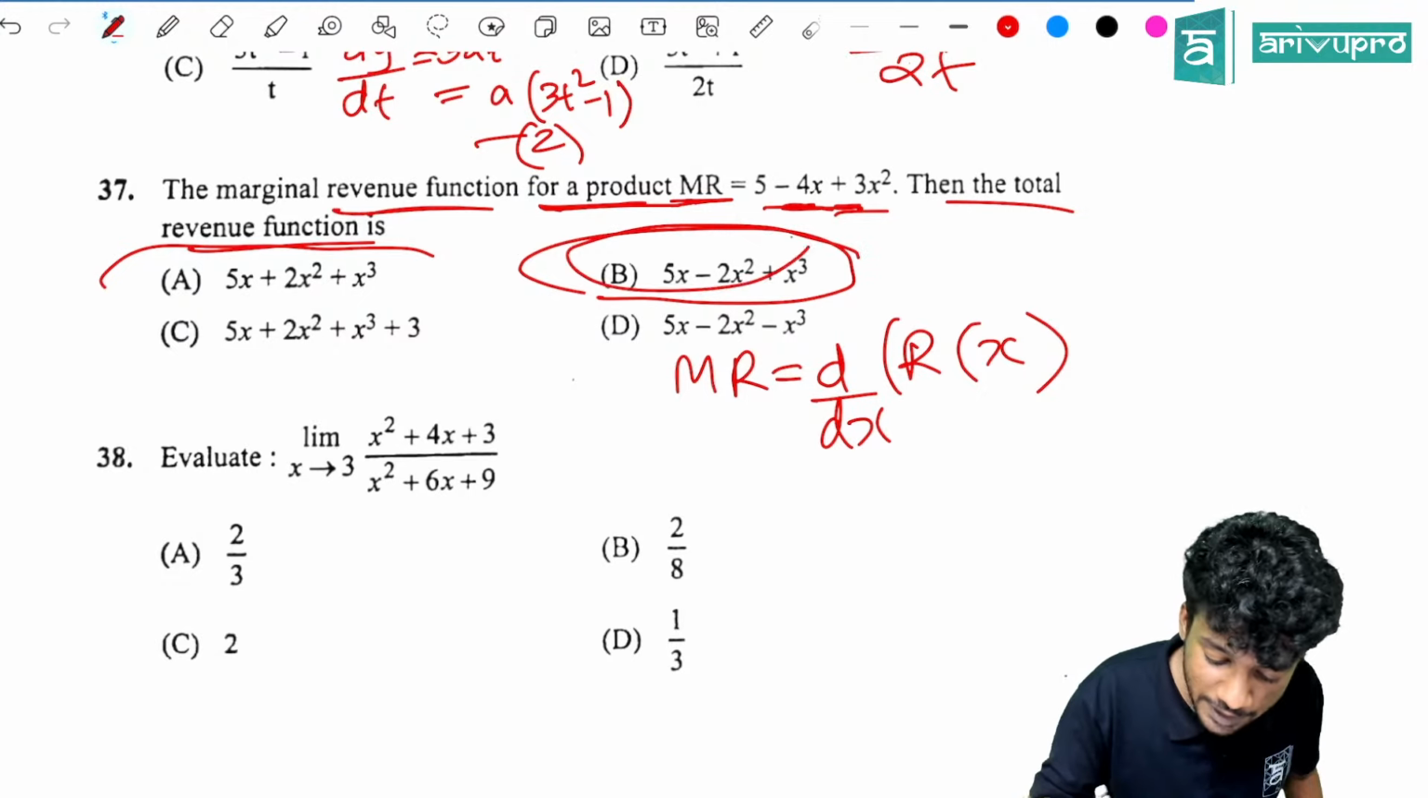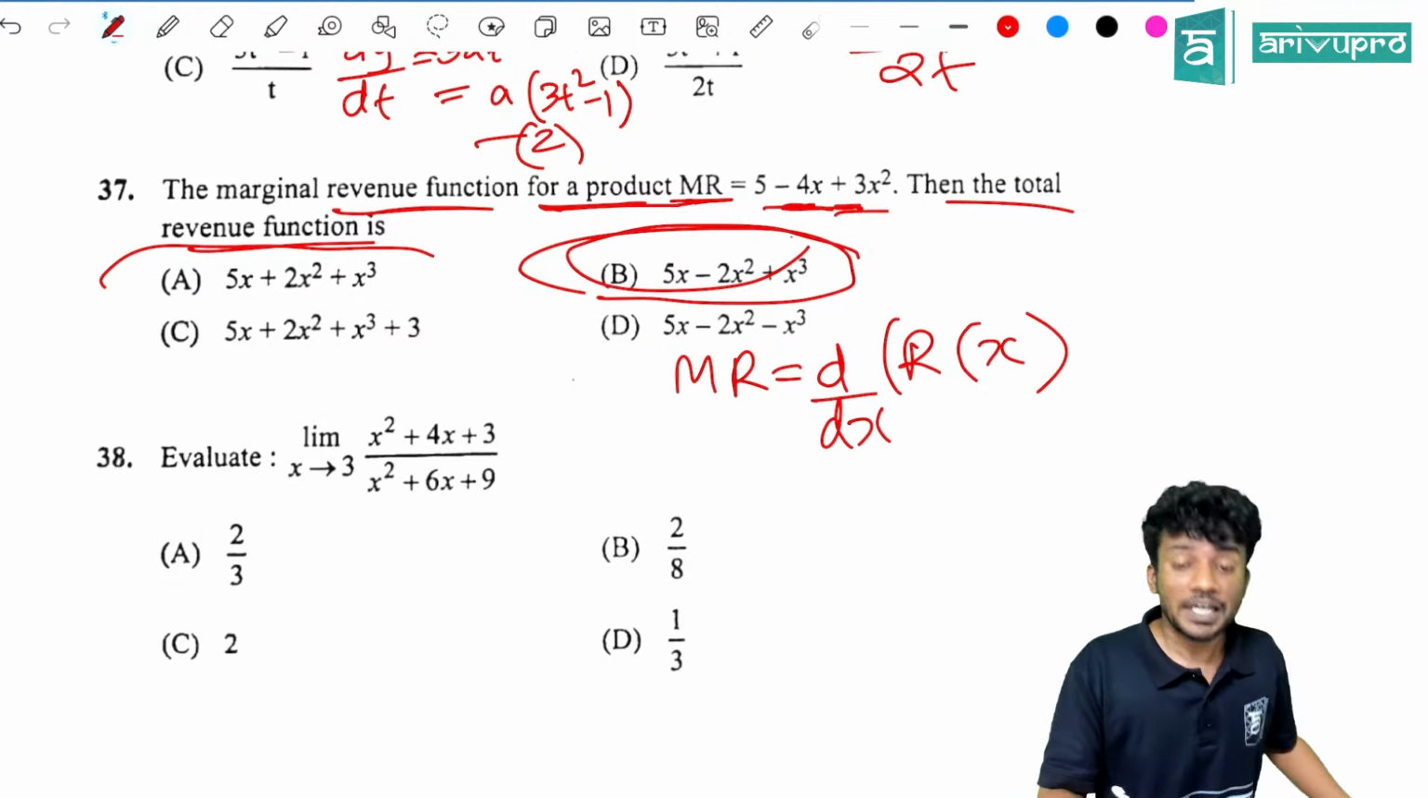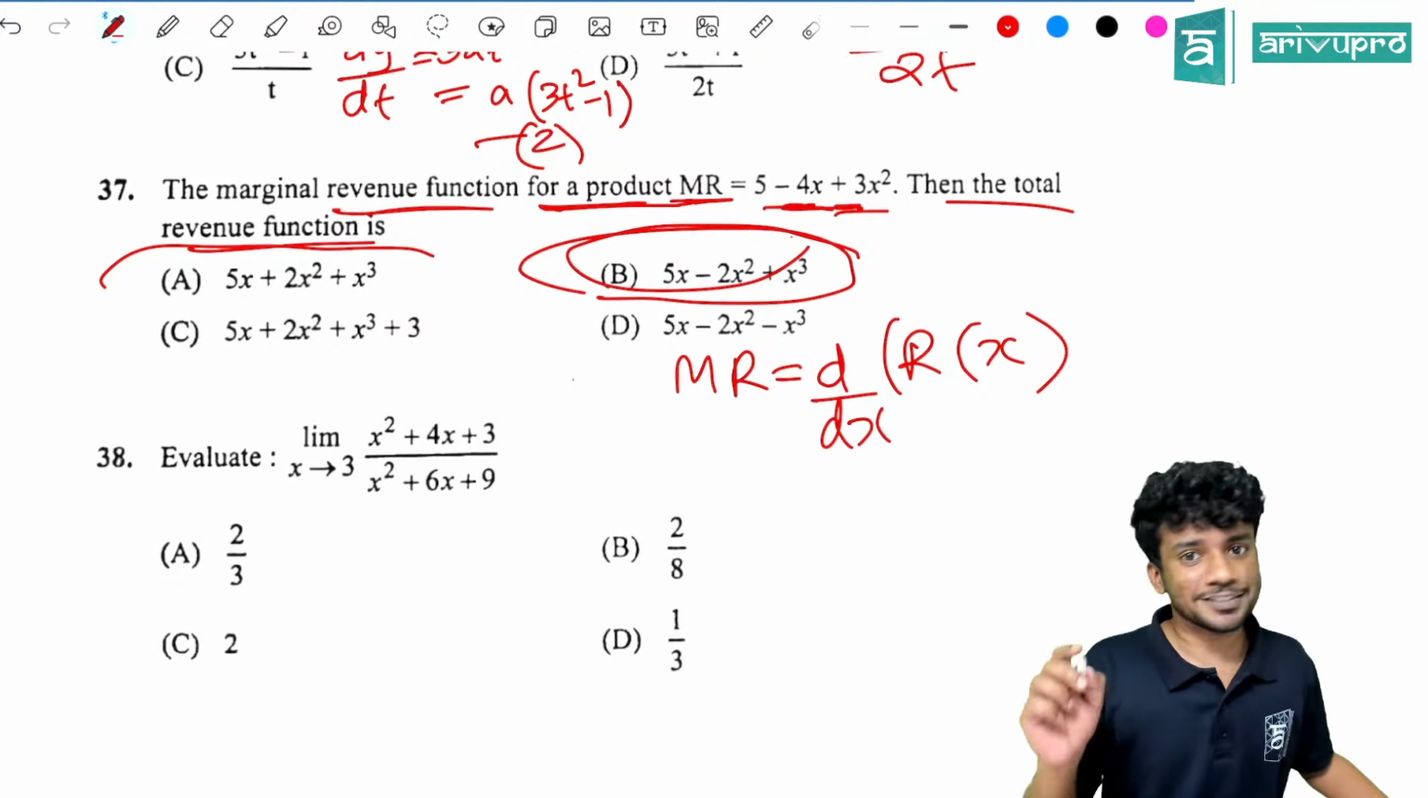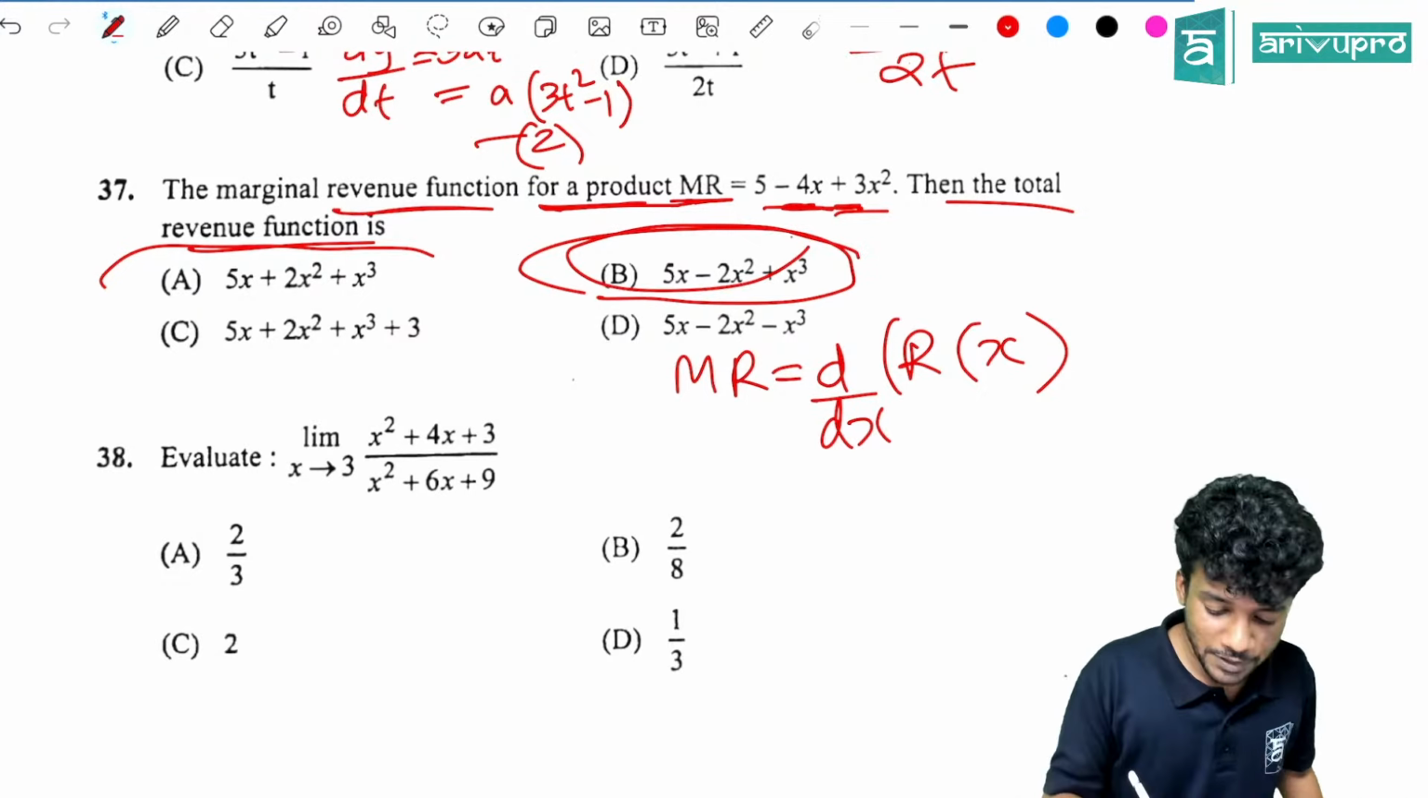Yes, option B. If you take option A, it will become plus 4x. That's not the option. Then if you take option C, same issue, plus. Then if you take option D, it will become minus 3x square. So option D is wrong. So the correct option is option B.